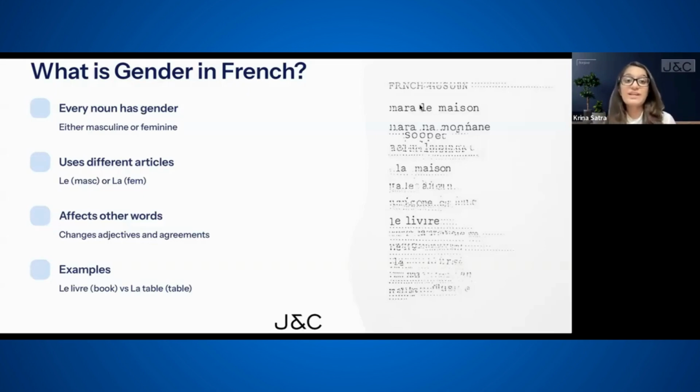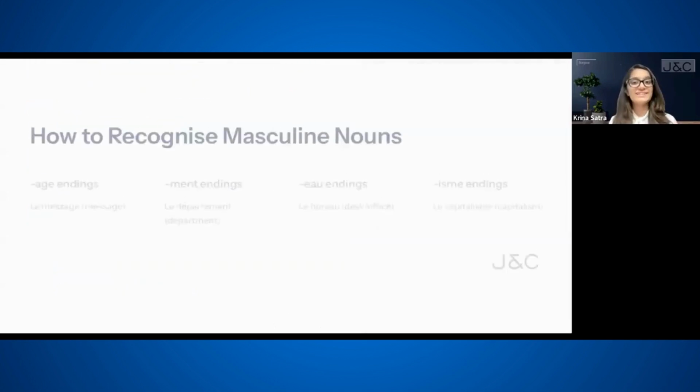We use different kinds of articles to identify whether this noun is feminine or this noun is masculine. Also, there are some agreements which affect these nouns. So let's get started. On y va.